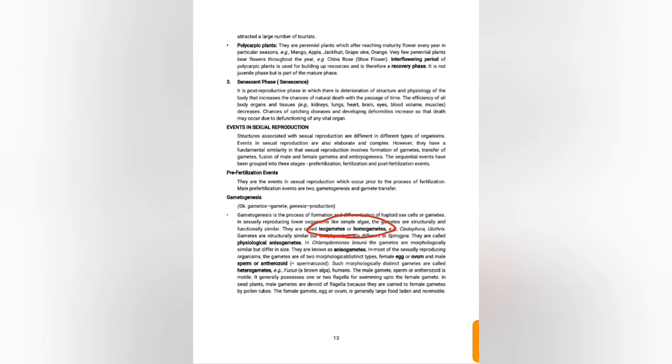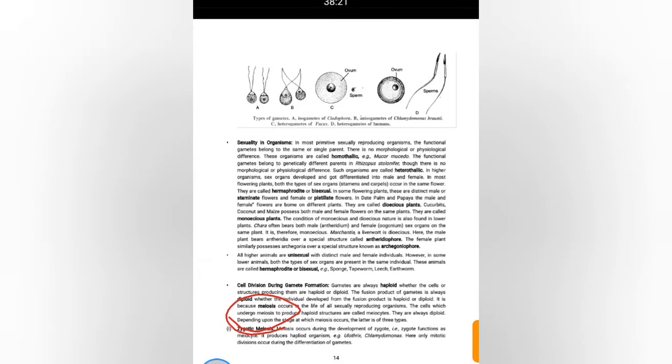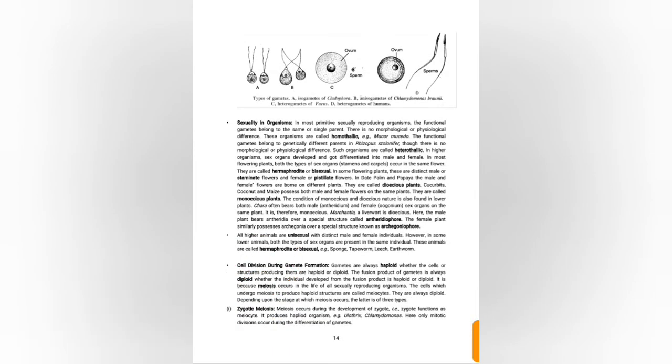In some sexually reproducing organisms, the female egg or ovum is present, and in the male, the sperm is present. Such morphologically distinct gametes are called heterogametes. Next is cell division.